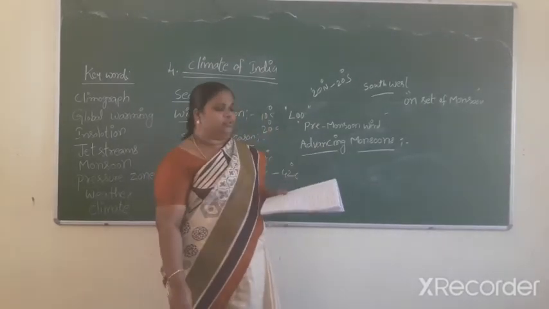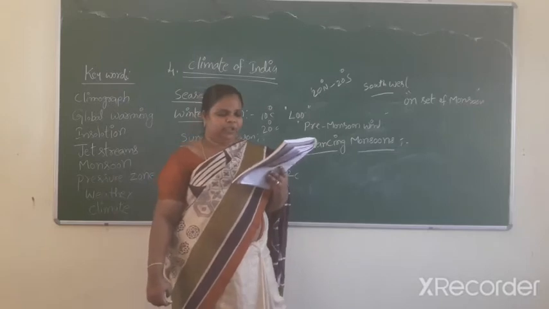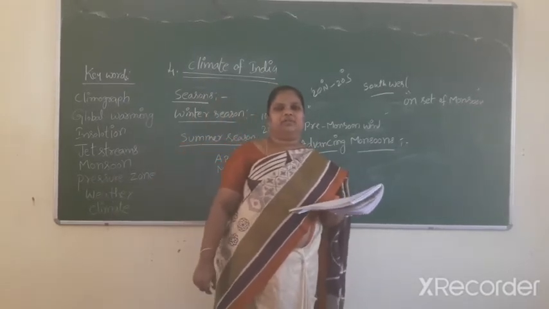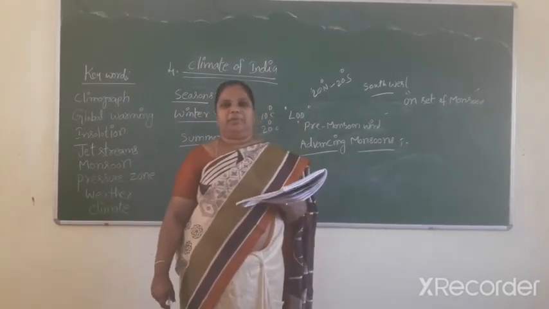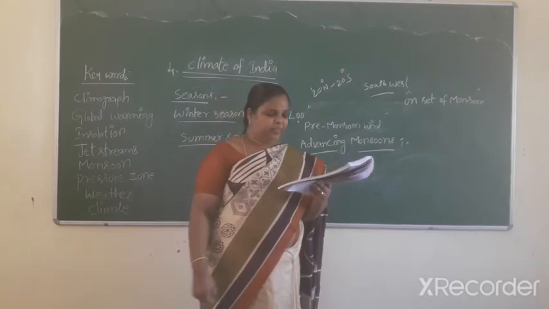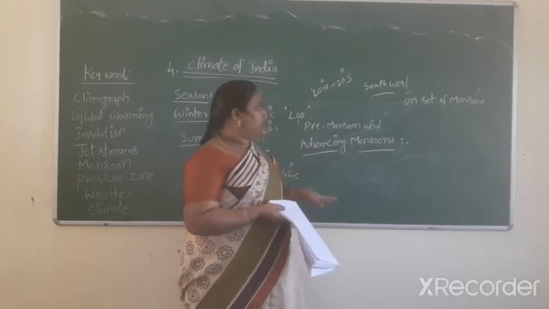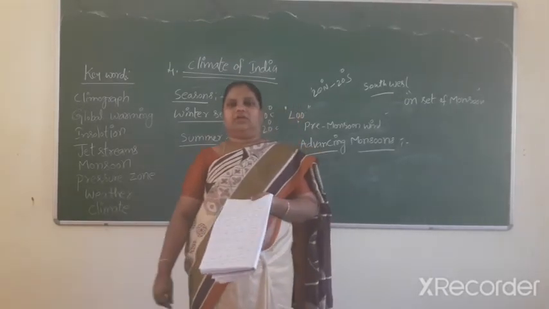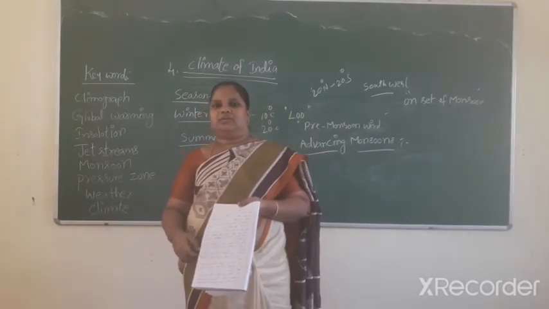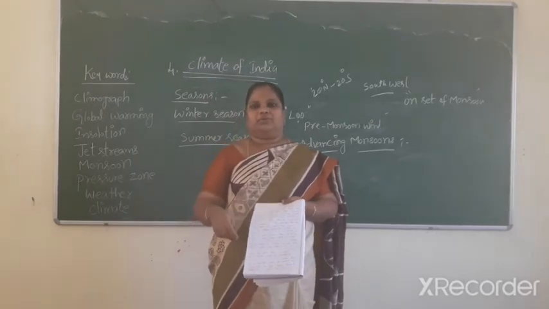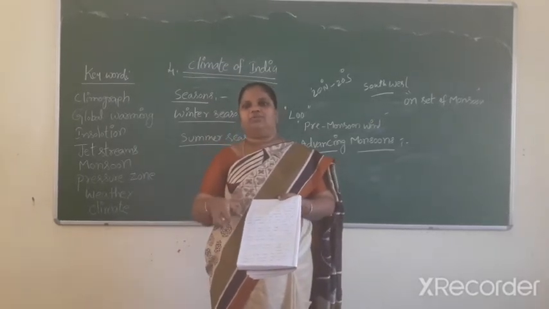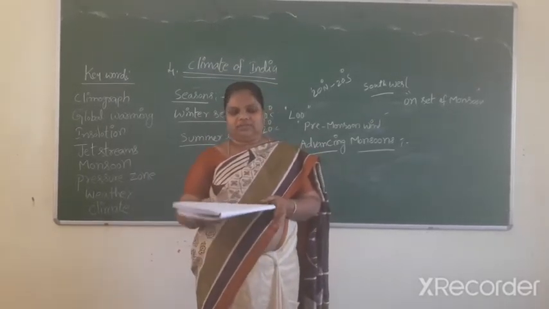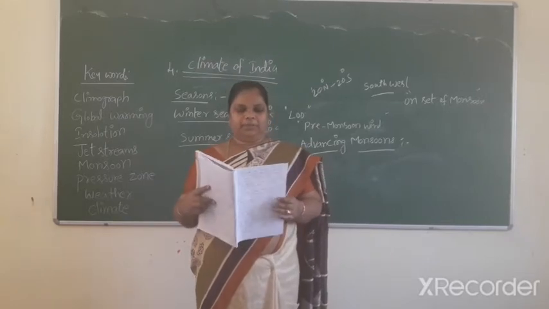The Tamil Nadu coast remains dry as it is in the rain shadow, and the Coromandel coast lies parallel to the Arabian Sea branch and the Bay of Bengal branch.